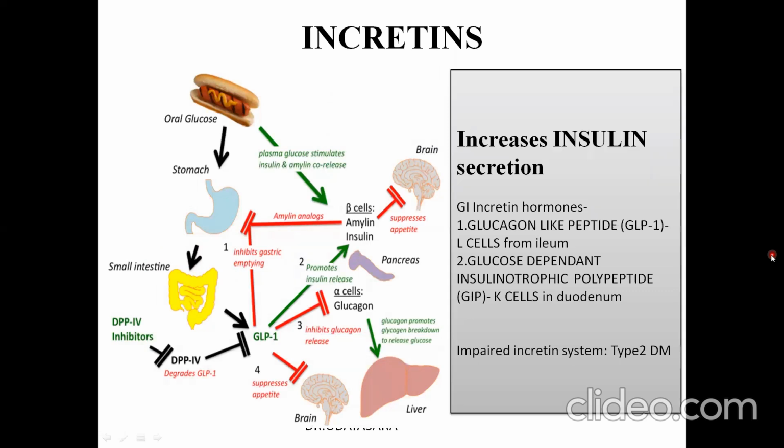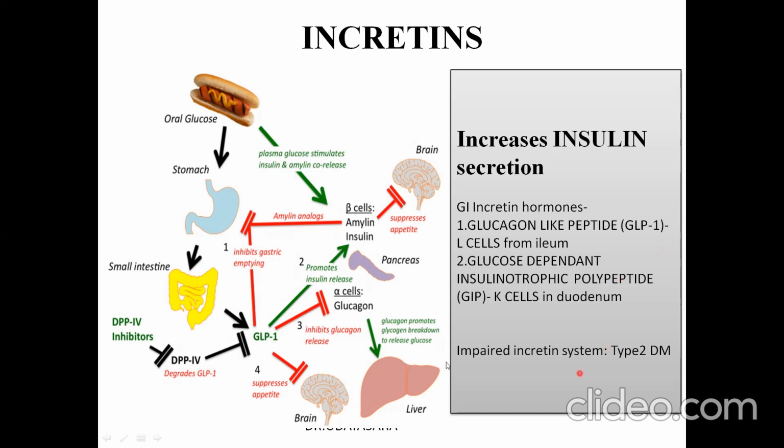Next, we'll see about the incretins. What are incretins? These are molecules that increase insulin secretion. The most important are 2. One is the glucagon-like peptide, GLP-1, which is synthesized by the L cells of the ileum. The second one is the glucose-dependent insulinotropic polypeptide, GIP, which is secreted by the K cells in the duodenum. So the 2 most important incretins secreted from the intestine are GLP-1 and GIP, glucagon-like peptide 1 and glucose-dependent insulinotropic polypeptide.